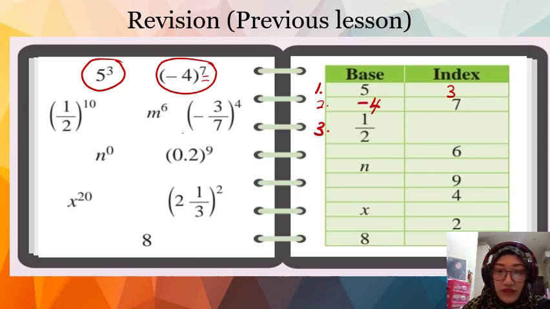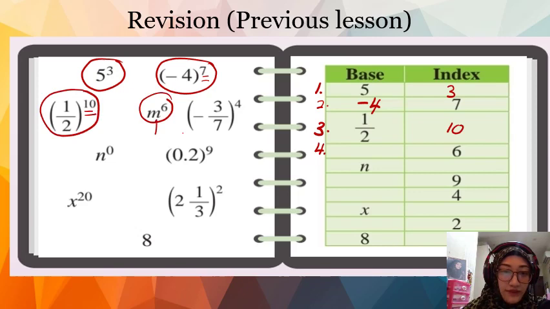Okay, number 3, the base is 1 over 2. So you find base 1 over 2, it's here, and the index is 10. Okay, you write 10. Number 4, index 6. So here index 6 with the base m. Okay. So number 5, base n. So this is base n, and the index is 0. We put index 0.